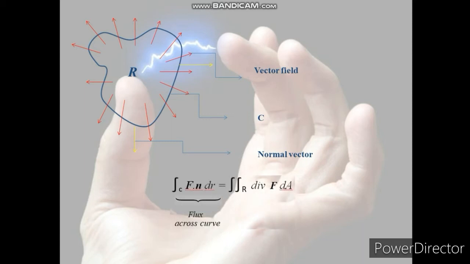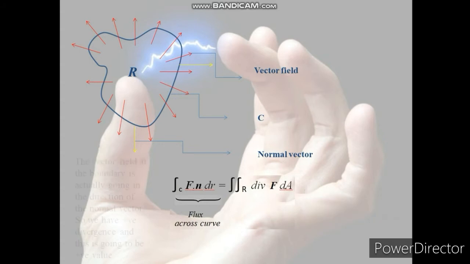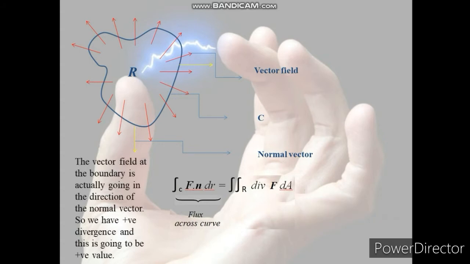So now we have F dot n dr equal to this one. Now we have this expression, the divergence of F, which says how much that vector field is pulling apart. The vector field at the boundary is going in the direction of the normal vector, so we have positive divergence, and this is going to be a positive value.